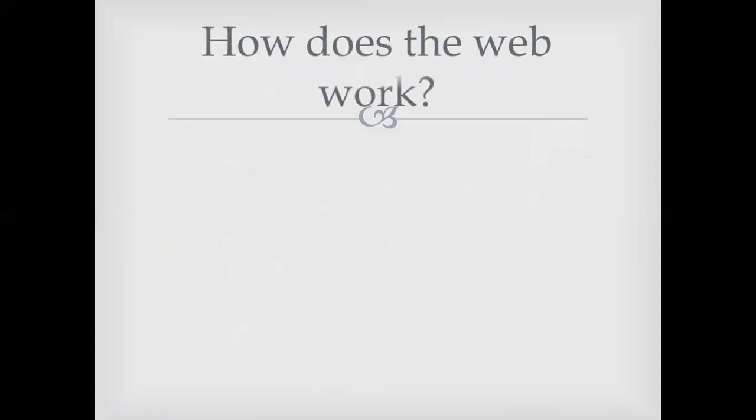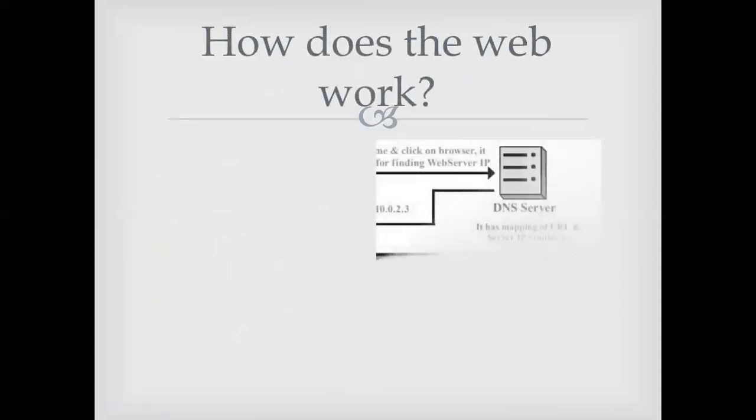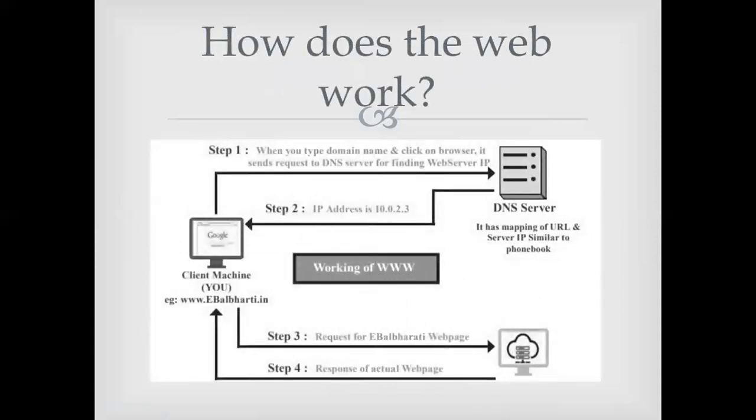Next, what we are learning about is how the web works. From this diagram, step 1: when you type the domain name and click in the browser, it sends a request to the DNS, that is the domain name system server, to find the web server IP address. Now in Google, I am a client, and I am searching for the website of Amazon.